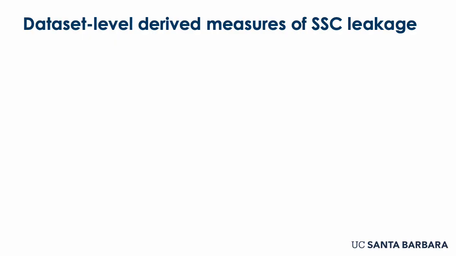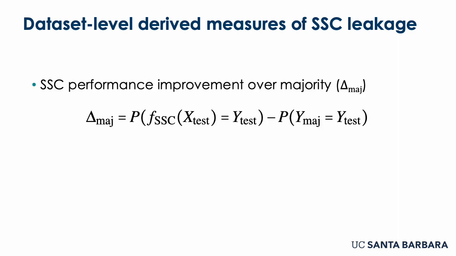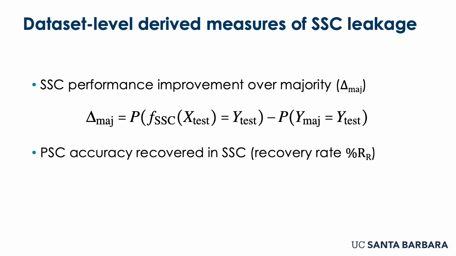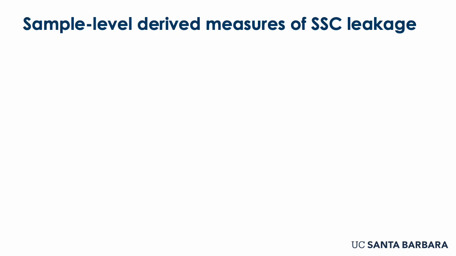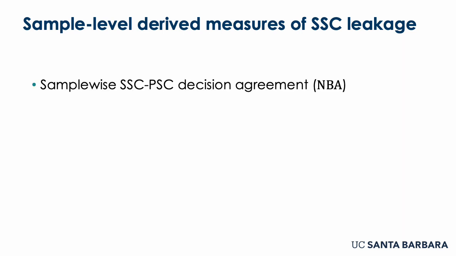Well, first we introduce a couple of metrics that allow us to more closely analyze this single sentence condition leakage. The first one is just a simple delta. How much of a performance improvement do we see in the single sentence condition over the majority guessing strategy? The second one that we look at is the ratio of performance in the single sentence condition to performance in the paired sentence condition. In addition to those dataset level metrics, we can look at sample level metrics that are analyzing the SSC leakage itself.